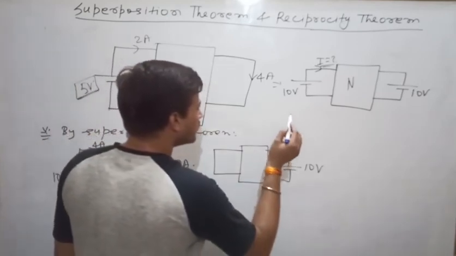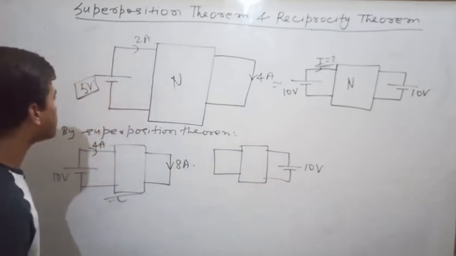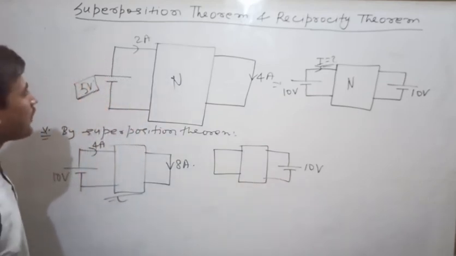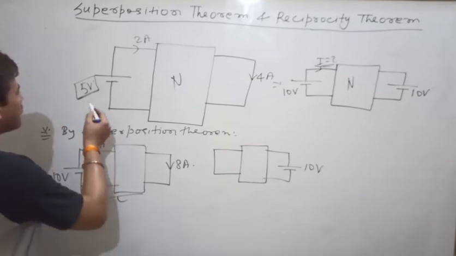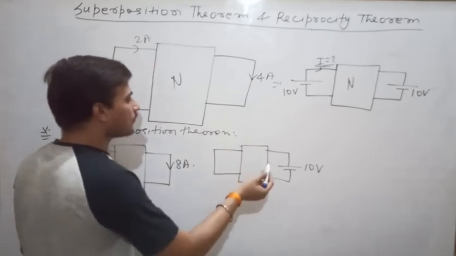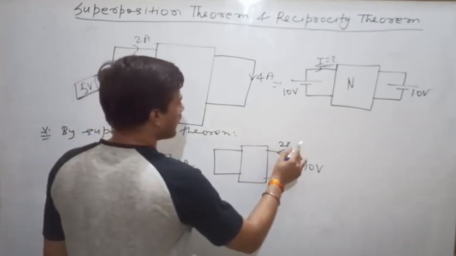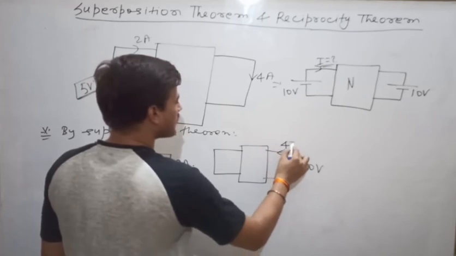Here you see that because of this 10 volt, now what will happen? Because of 5 volt the current was 2 ampere. So because of 10 volt, here the current will become like this one. Here the direction of current will become this one. This current will be 4 ampere.